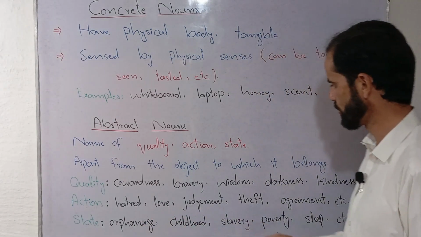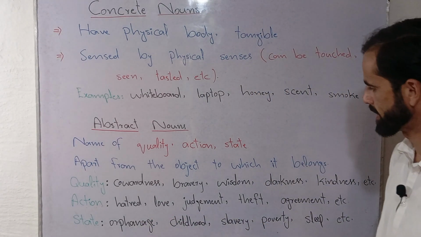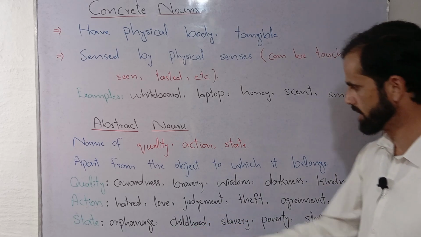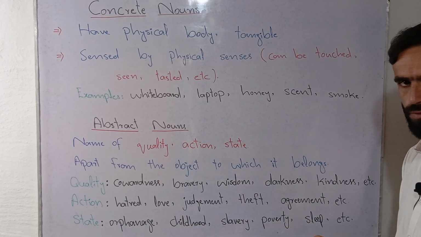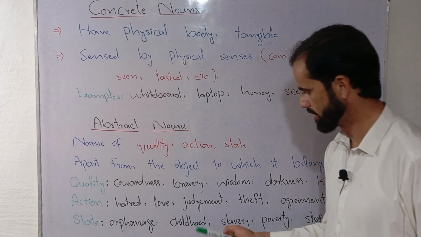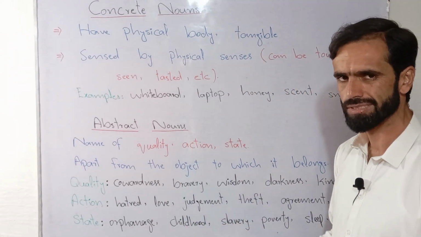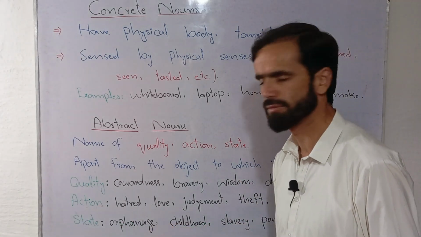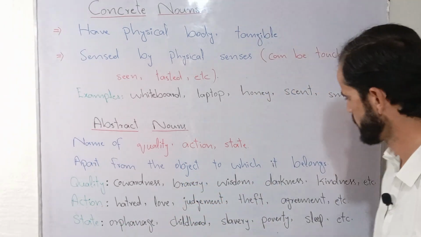Next word is childhood. This word is derived from a noun, that is child. Child is a noun, and we derive childhood from the word child. So childhood refers to the state of being a child.